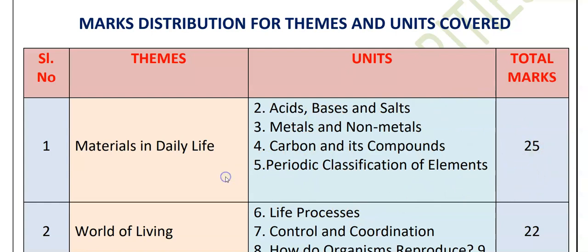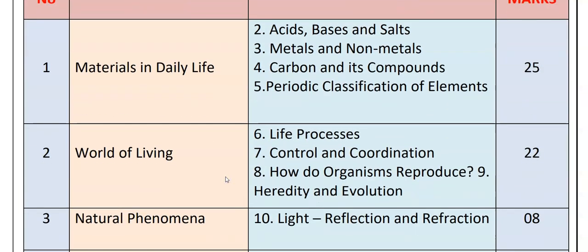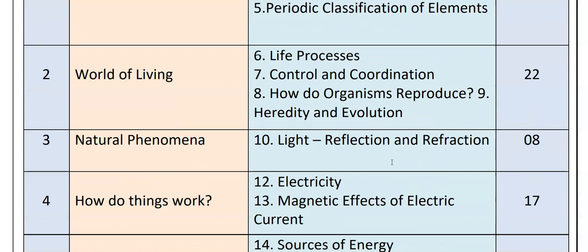Is this clear? Good. Next, world of living: life processes, control and coordination, how do organisms reproduce, heredity and evolution. This set of chapters carries 22 marks. Next, natural phenomena, that is theme number 3. In this, only one chapter comes, that is light. It carries completely 8 marks. So remember children, the chapter light you will get 8 marks.